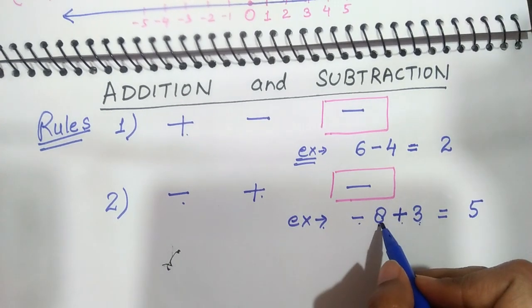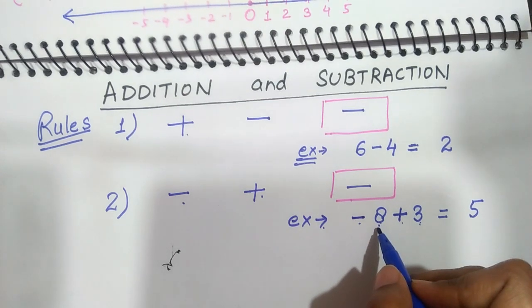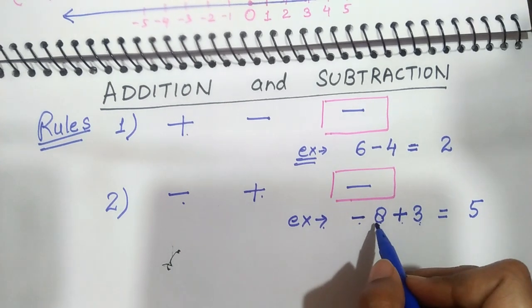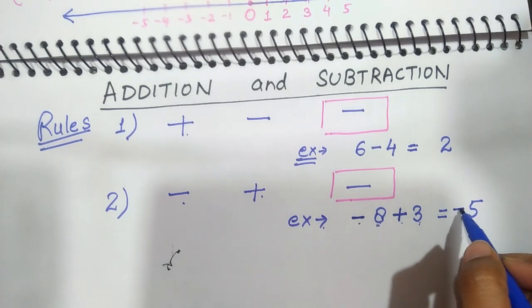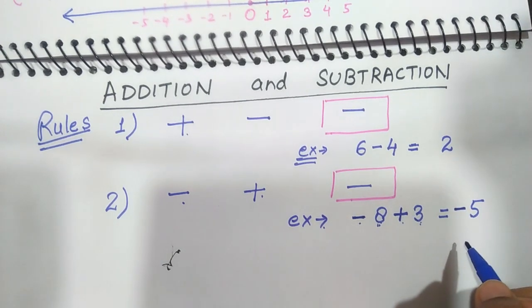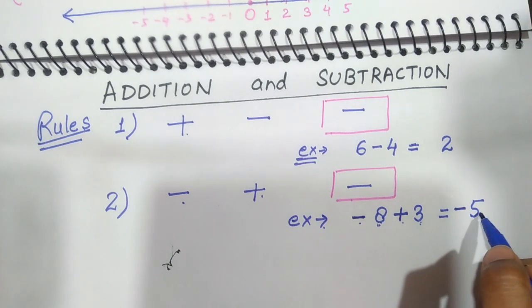But since it is a negative number, we will see the sign of the greater number. The sign of the greater number is minus. 8 is greater and its sign is minus. So in the answer, which sign will come? The sign of the greatest number. So in the answer, the sign of 8 will come here and it will become -5.